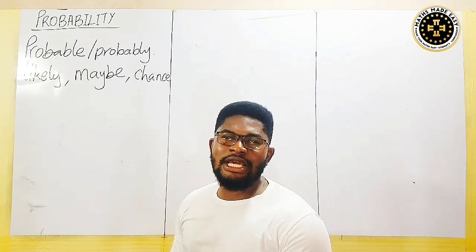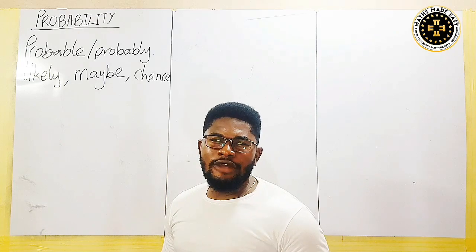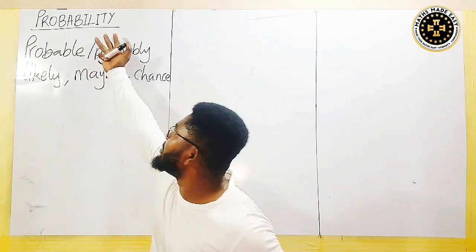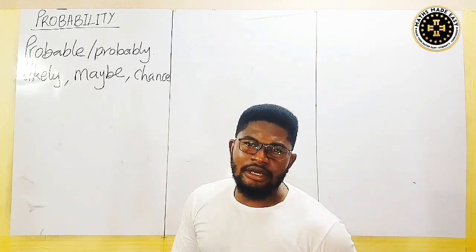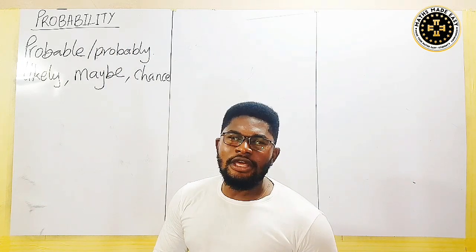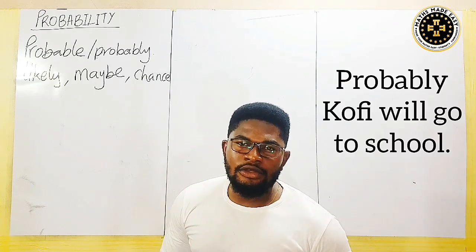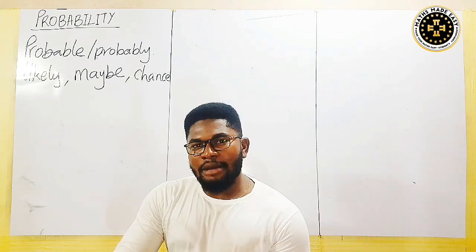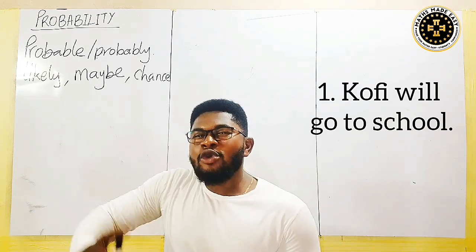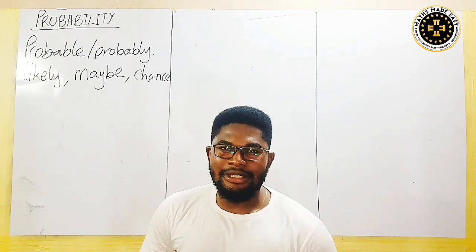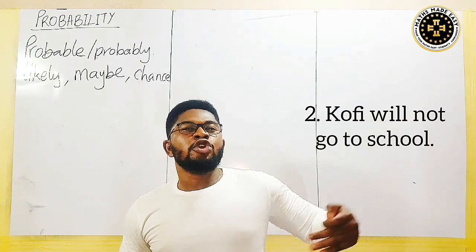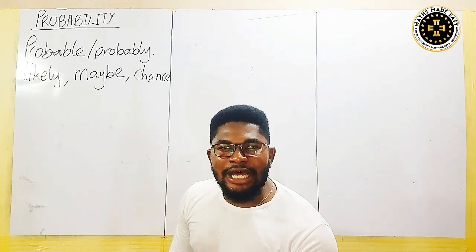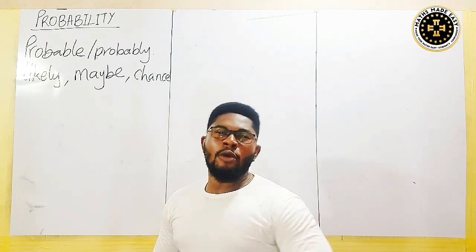If you want examples, or if you want us to give statements that really qualify the word probability, I'll give you one statement like, probably Kofi will go to school. The statement probably Kofi will go to school has two sides. Number one, Kofi will go to school as one side, or Kofi will not go to school. So when somebody gives a statement like this, you should know that the thing may occur or may not occur.